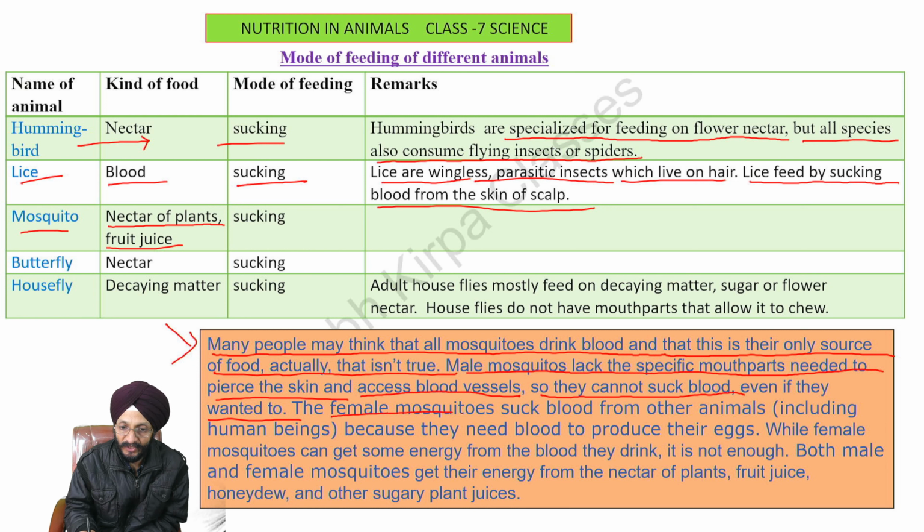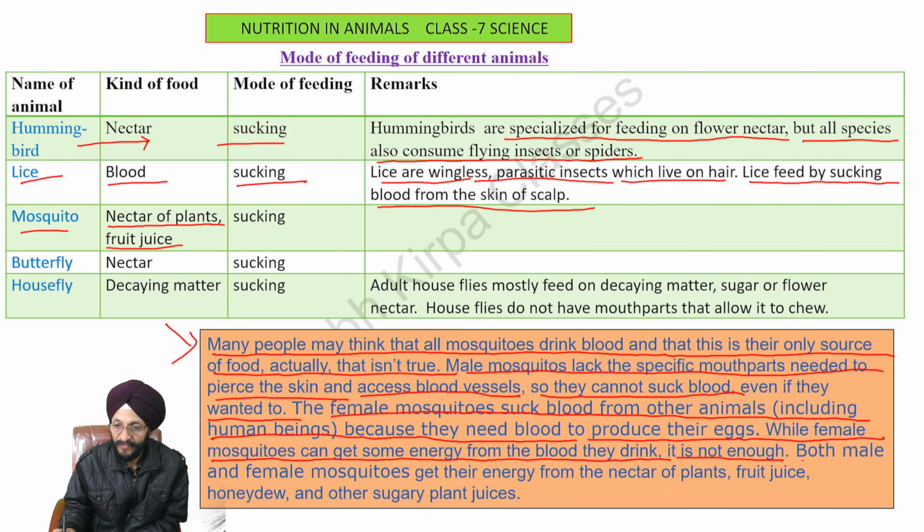Only female mosquitoes suck blood from other animals, including human beings, because they need blood to produce their eggs. While female mosquitoes get some energy from the blood they drink, it is not enough. Both male and female mosquitoes get their energy from the nectar of plants, fruit juice, honeydew, and other sugary plant juices.